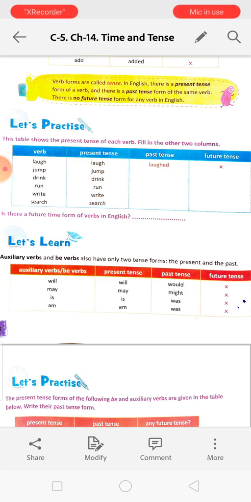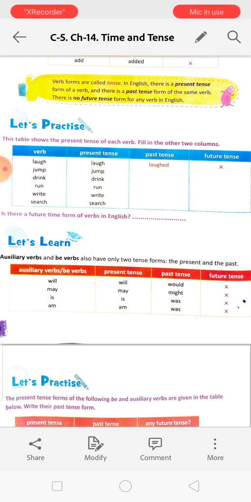No. Next, let's learn: auxiliary verbs and be verbs also have only two tense forms, the present and the past. Auxiliary verbs and be verbs: will, may, is, am. Present form will, past form would. May, present form may, past form might.